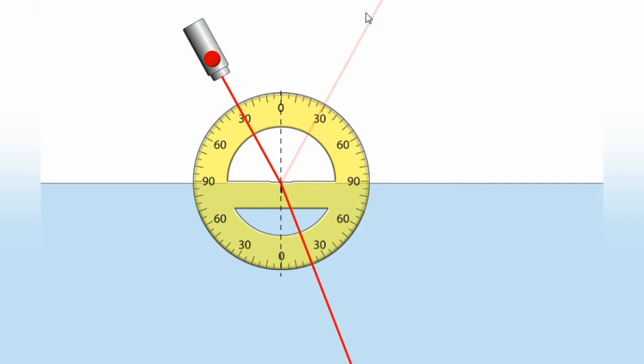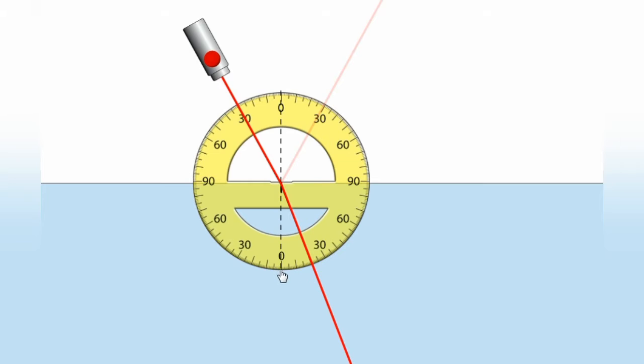And look at this, this is the reflected ray. That reflected ray is also making an angle of how much? 30. From the normal we have to measure the angle. So the angle of reflection is also 30 degrees. But look here, this is the refracted ray. The refracted ray is making an angle of 20 degrees.